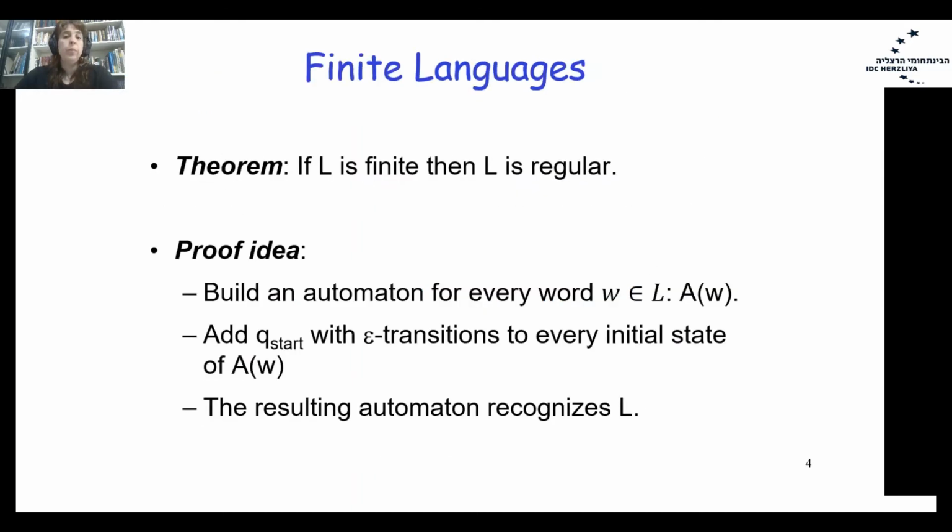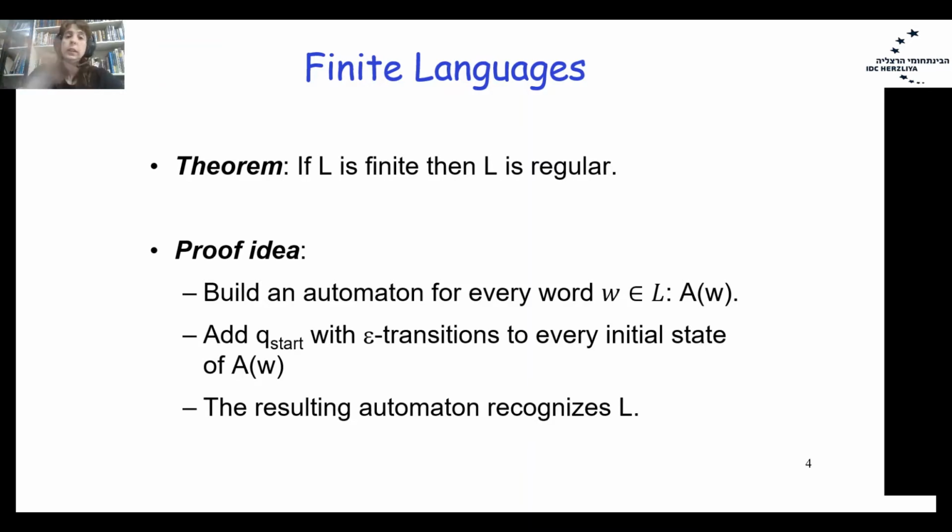We have the following theorem about finite languages. If L is finite, then L is regular. The proof idea is the following. L has a finite number of words. We already showed several lectures ago that for each word w in L, we can build an automaton for a single word.